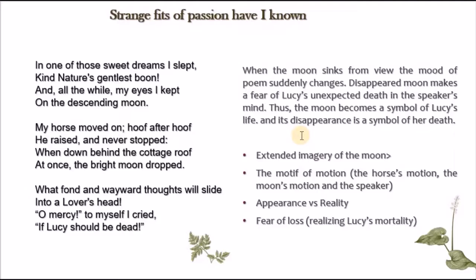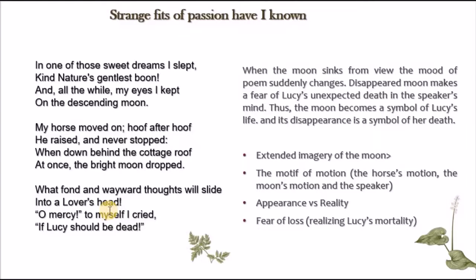From the beginning he was very happy, speaking about his experience, talking about his love to Lucy. He was living this kind of dreamy and beautiful situation, romantic kind of feelings, but suddenly in the end he started to feel depressed and sad because he remembered this idea, Lucy's mortality.